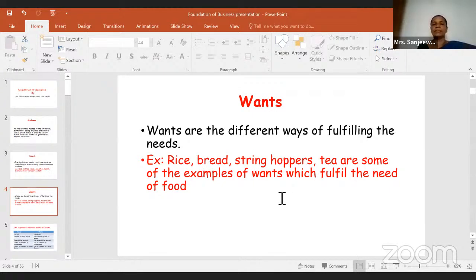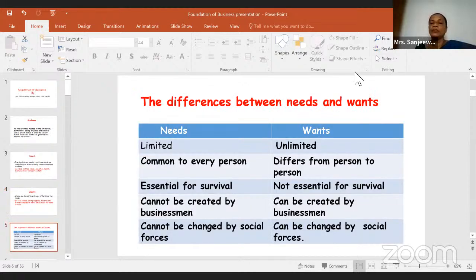All right, now we'll see the differences between needs and wants. What are the differences between needs and wants? Now, first one, needs are limited, wants are unlimited. Why is it? Now you can see needs.